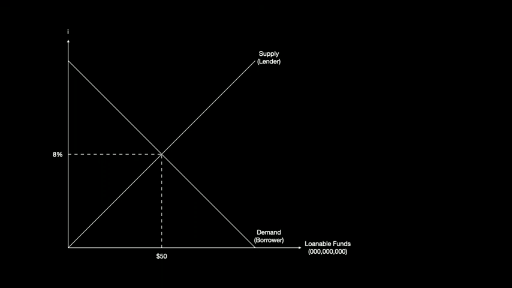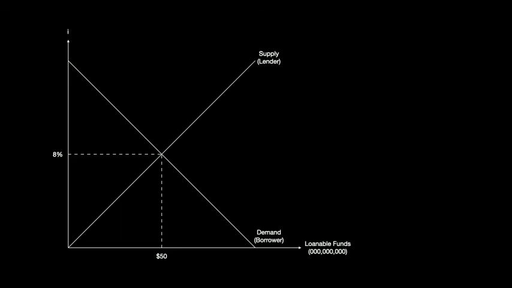So this is the equilibrium in our market of people who want to borrow money. They have a desire to move consumption forward, and those people willing to lend money have a desire to defer consumption, and those people meet at this equilibrium. 8% is the equilibrium rate, $50 billion is the amount being borrowed. Anything to the right, the desire to consume is greater than the desire to borrow, or the opportunity cost of lending is greater than the value to those people borrowing it.